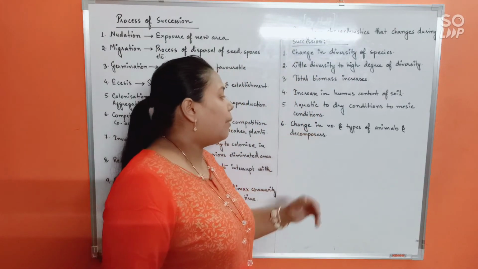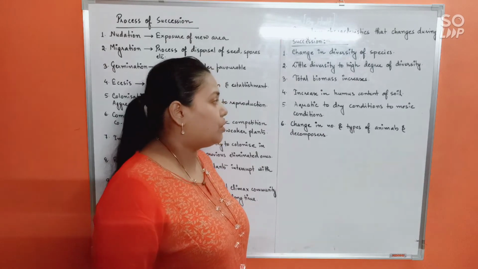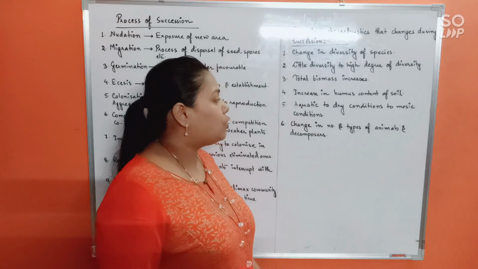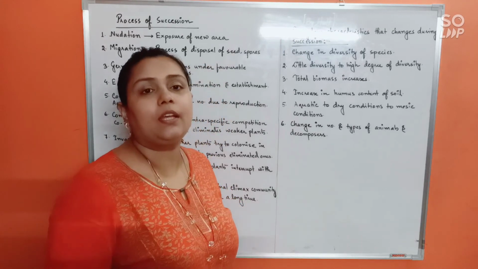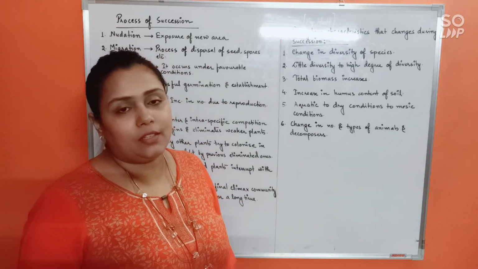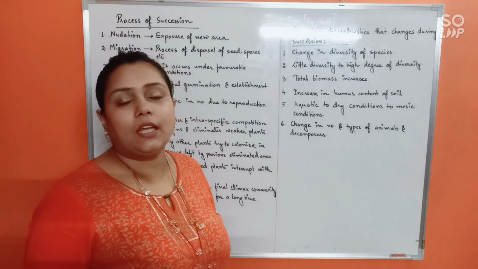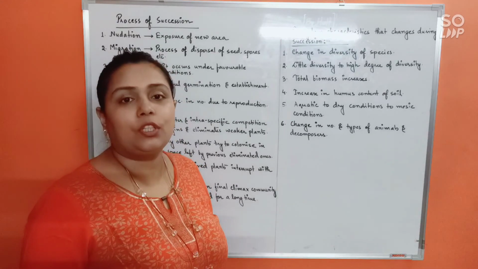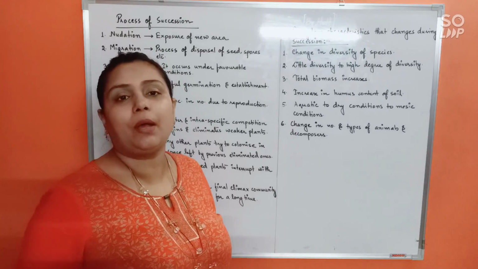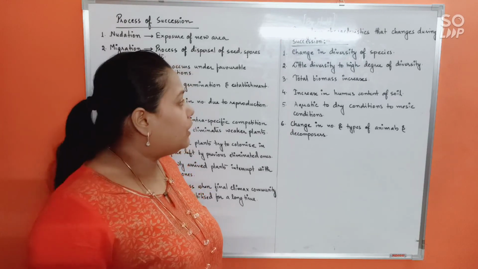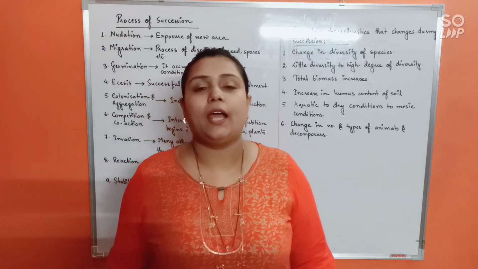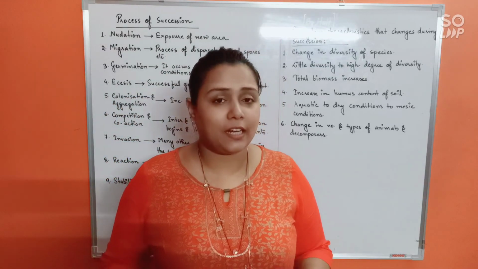Next, change in number and types of animals and decomposers. Of course, if the plants are continuously changing, then eventually the type of animals or the decomposers will also change in their diversity in the ecosystem as the succession keeps occurring. All right. So this being the entire discussion regarding succession, I hope ecological succession is clear to you.